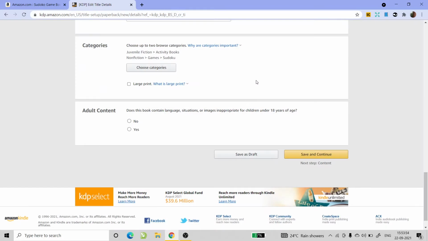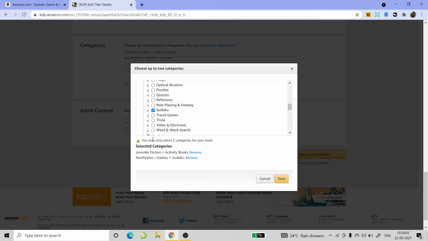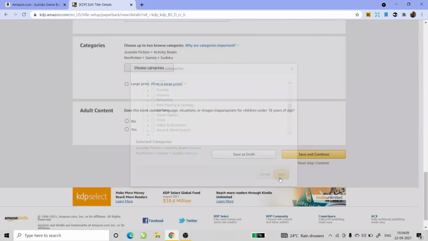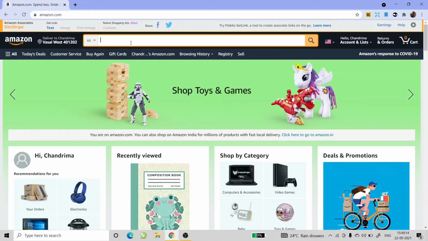Now you might be asking, how many categories can I select? Amazon limits you to selecting just 2 categories. If you try to select more than 2 categories, it will give you an error saying you have to select just 2 categories for your books. And that's it. That's how you select categories for your book.